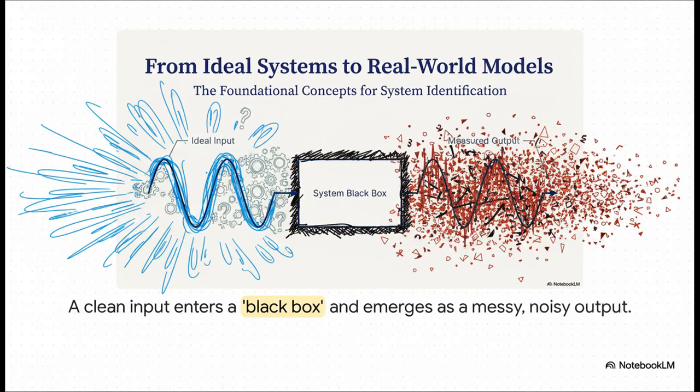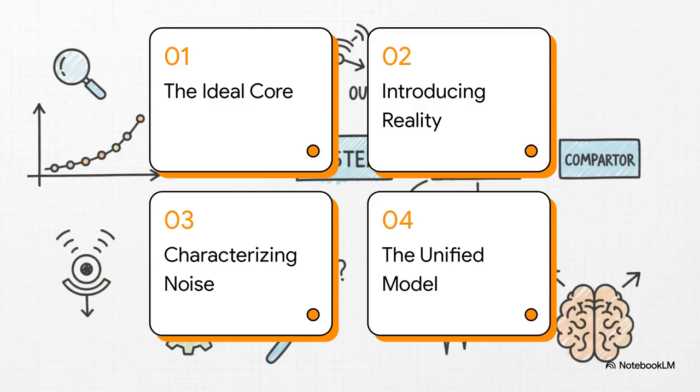So, everything kicks off with this fundamental challenge you see right here. On the left, we have a perfect, clean signal that we send into some kind of system, a black box, that we don't understand yet. But what we measure on the other side is, well, it's messy, and it's corrupted by noise. Our entire mission is to figure out what's happening inside that box to turn that neat input into the messy reality we actually observe. So how are we going to crack this?